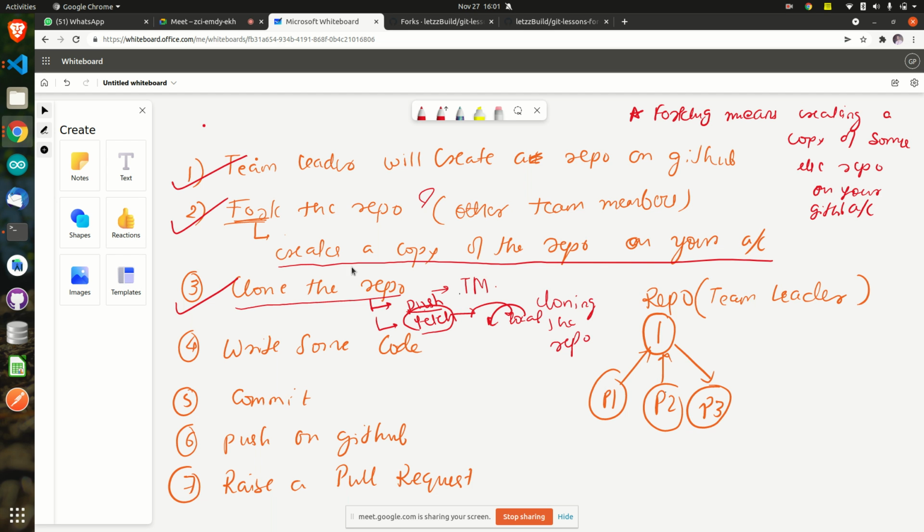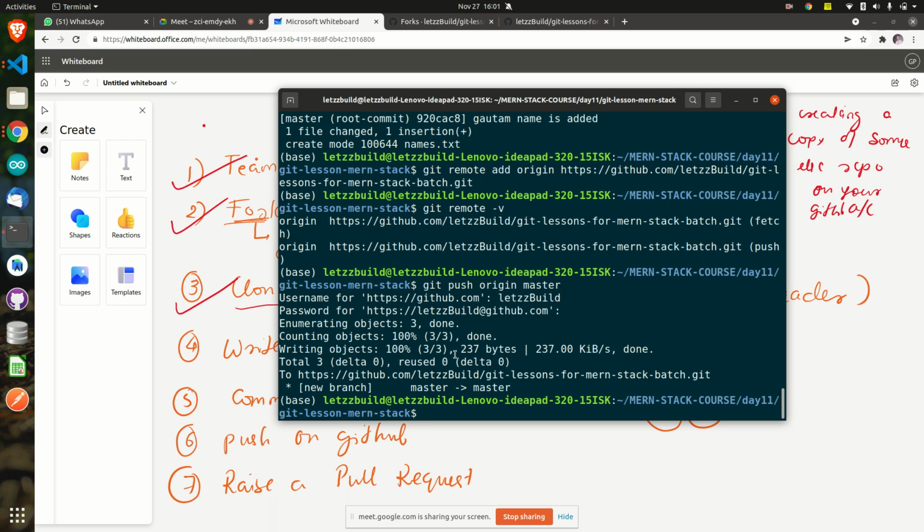How to do that? For that, you should type something like this. First of all, where do you want to bring it? Let's say you want to bring that code into your desktop folder. So first go inside the desktop folder. How to go inside the desktop folder? You already know, cd desktop. You can type that and you will go inside the desktop folder. After going there, wherever you want to clone, if you want to clone it inside your documents folder, go inside the documents folder first of all.